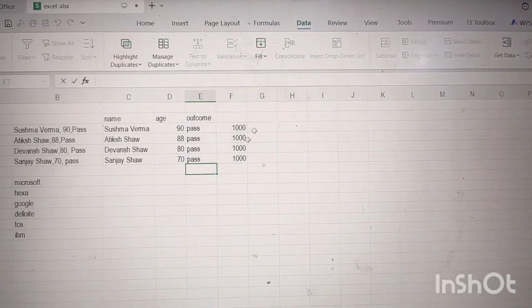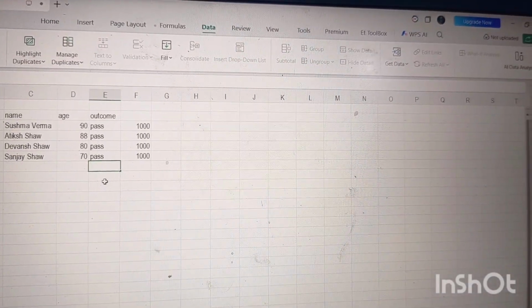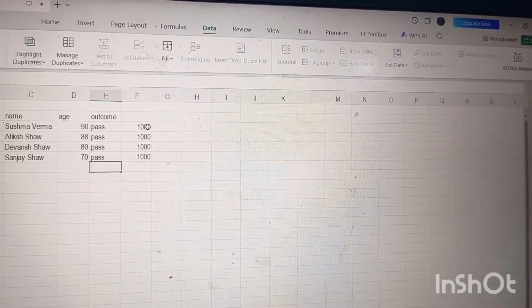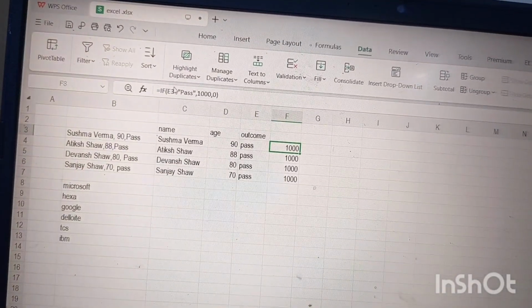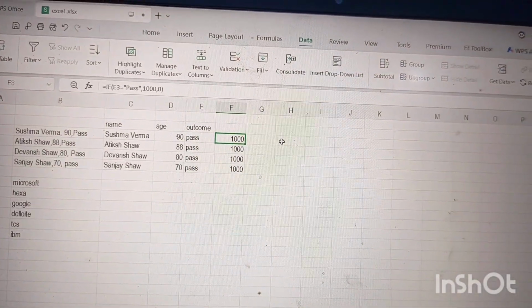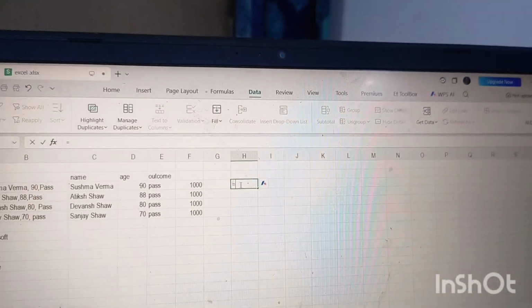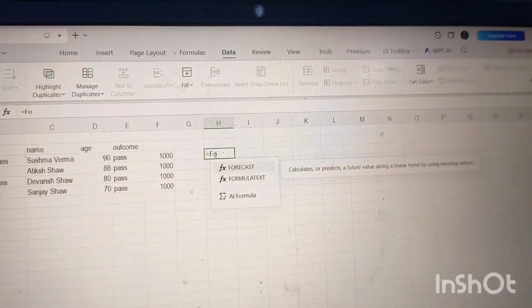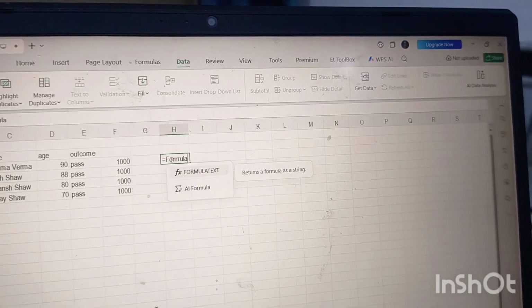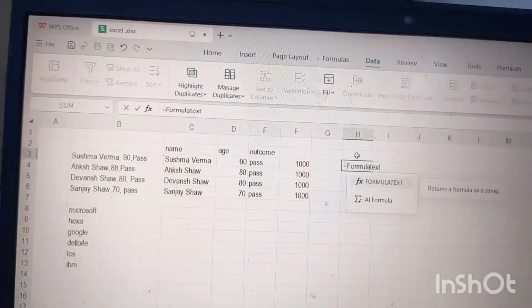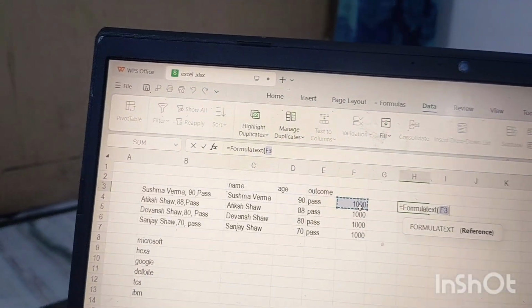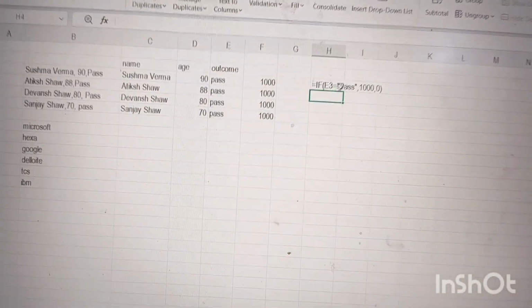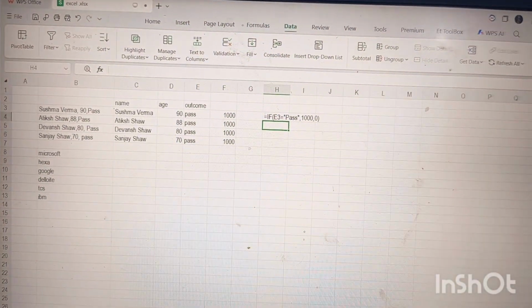Then accordingly you can use the formula. And how will you see what formula you have used? After clicking you will get the formula here, and you can also write it as text. Type is equal to FORMULATEXT, open bracket, select this cell, close the bracket, and press Enter. You will get the formula you have applied here in text format, guys. So just write this formula and use it.